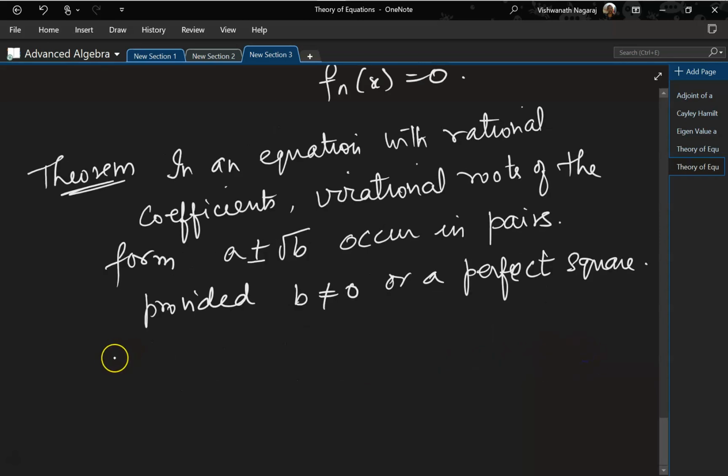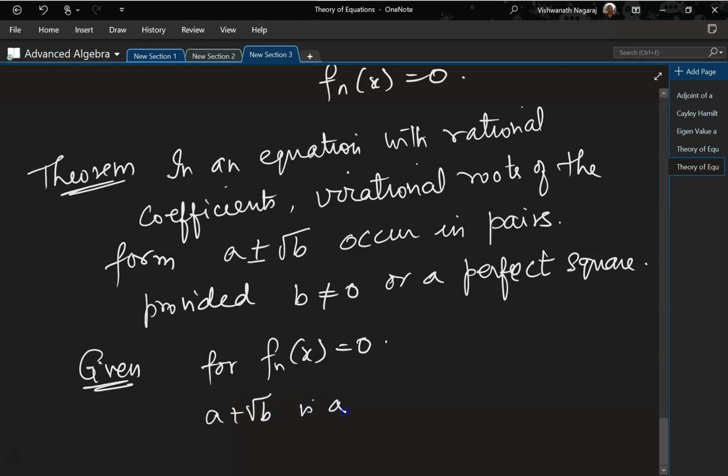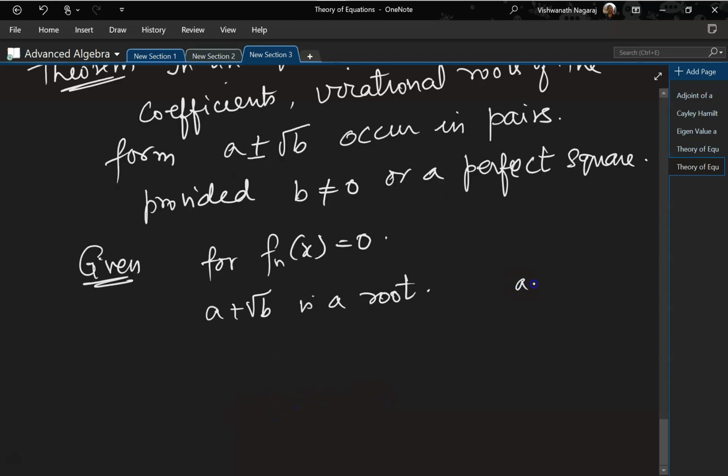Okay, so given for fn x equal to 0, a plus root b is a root. Now we have to prove that a minus root b is also a root. Okay, so since a plus root b is a root, we can say x is equal to a plus root b,